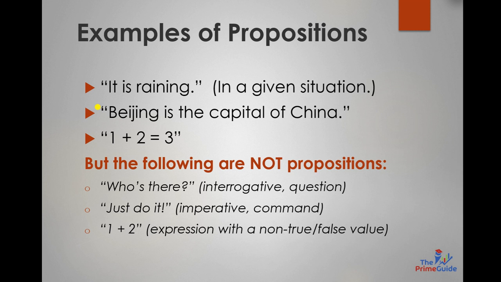Similarly, just do it. It is an imperative. It cannot be a proposition. 1 plus 2. This does not have any answer or any comparison with anything due to which we yield a true or false result. So this cannot be a proposition. A proposition is basically a statement that can either be true or false, and we do not have a third or second option or anything else.